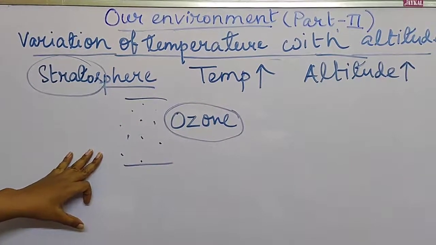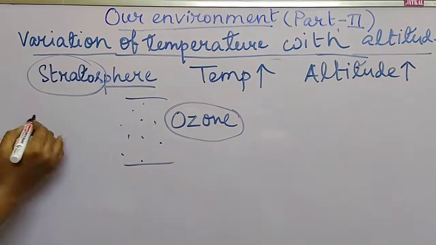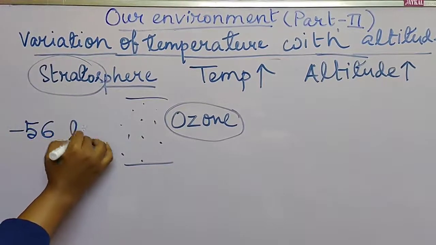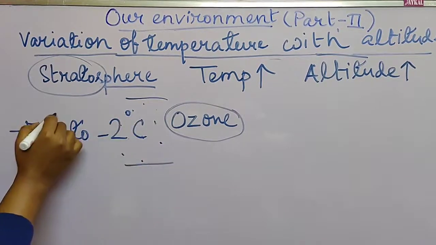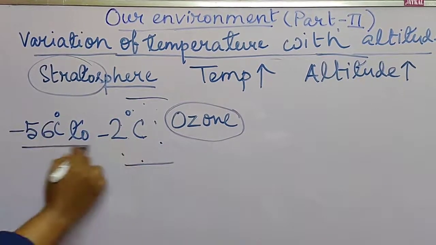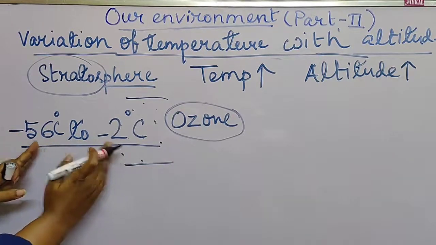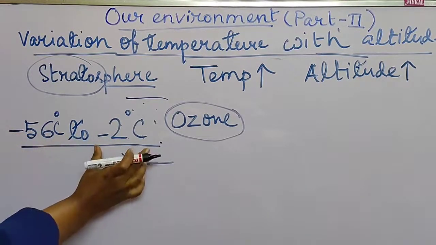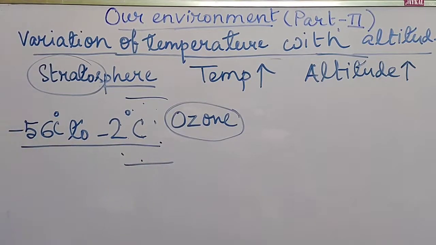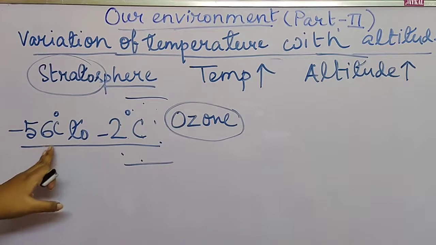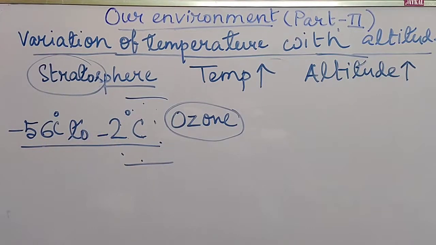And what is the range? The range is from -56 to -2 degrees Celsius. In the negative region, -2 is the larger value and -56 is the lower value. So here temperature increases from -56 to -2 degrees Celsius.